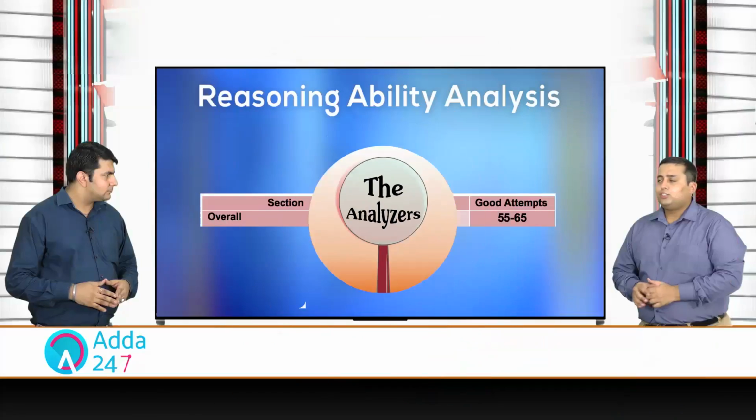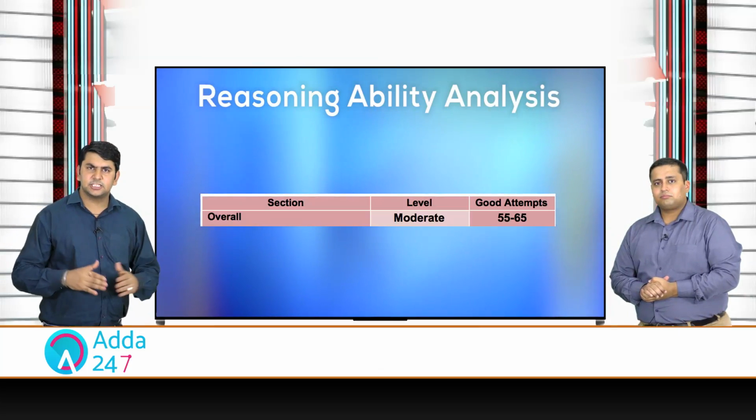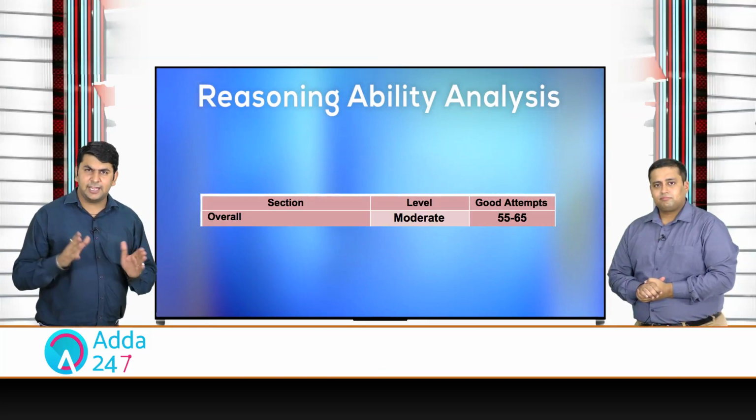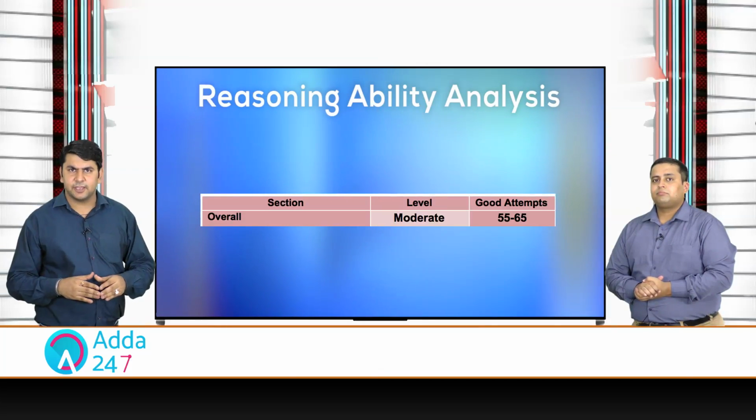Okay. So what should be the good attempts according to you? As we have seen, the English section was moderate, quant was moderate and reasoning was a bit difficult. So the total attempt should be between 55 to 65.